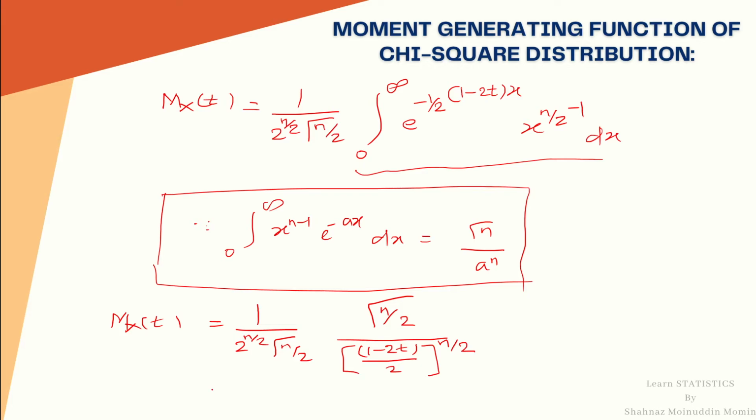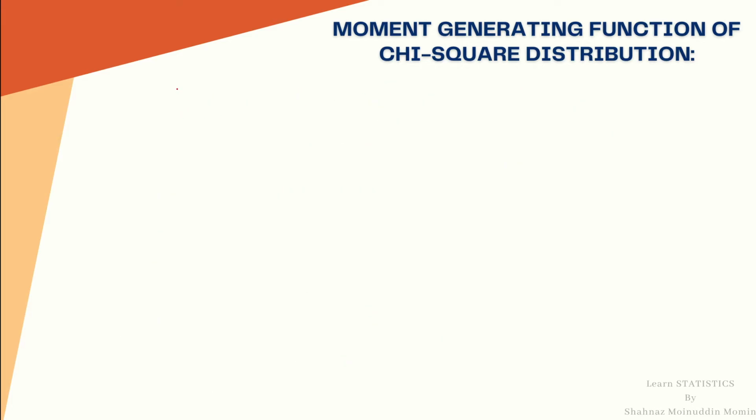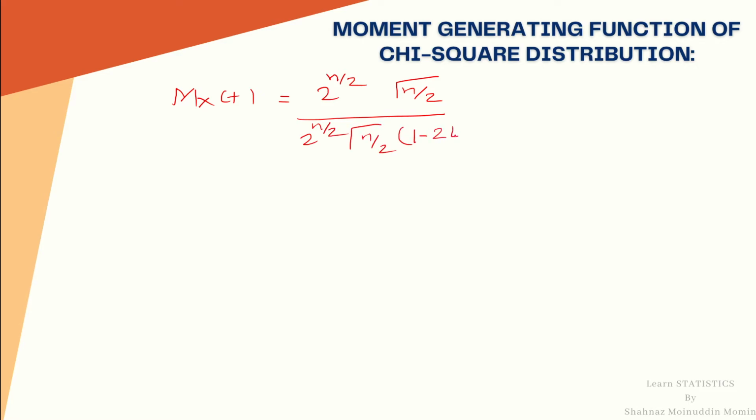After simplifying this we will get M_X(t) is equal to 2 raised to n upon 2 gamma n by 2 divided by 2 raised to n by 2 gamma n by 2 into 1 minus 2t raised to n upon 2. This 2 raised to n by 2 cancels, gamma n upon 2 cancels, and this is equal to 1 upon 1 minus 2t raised to n upon 2.